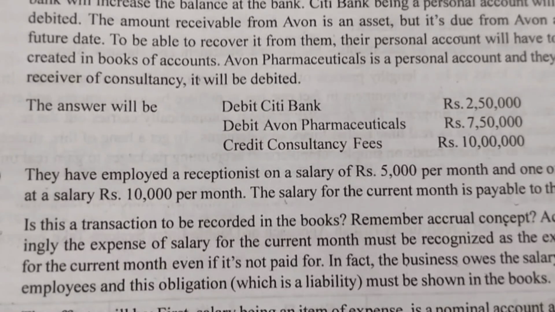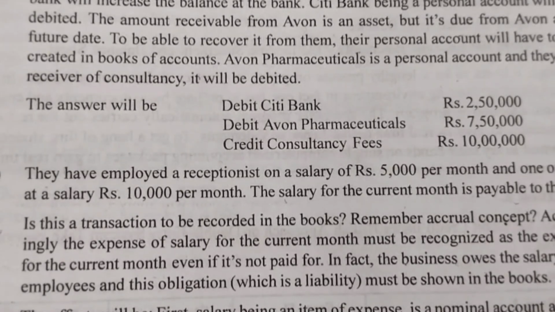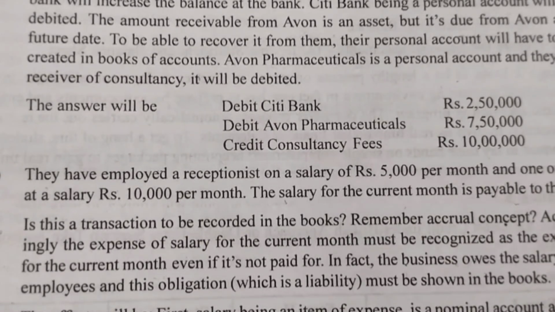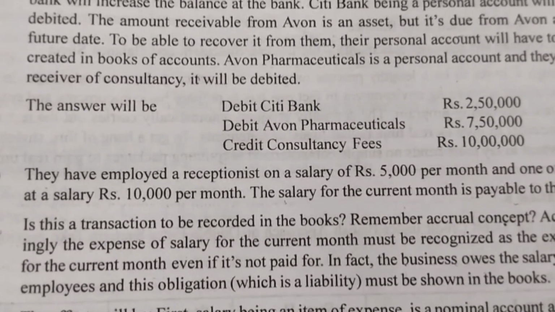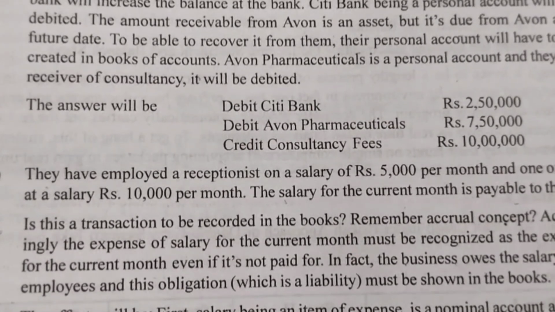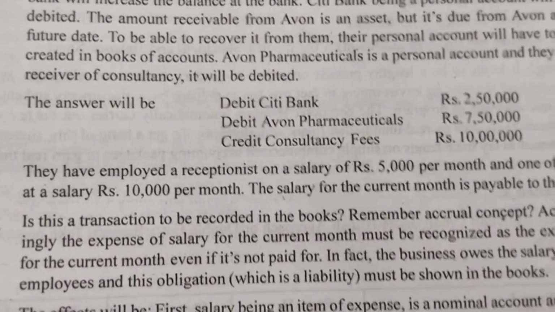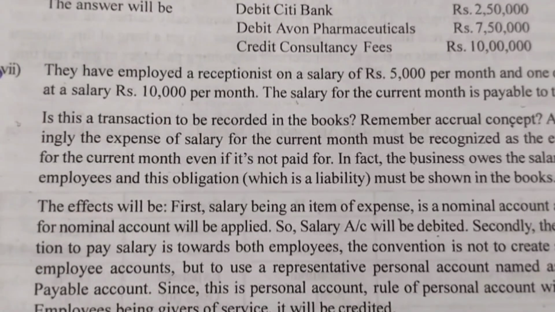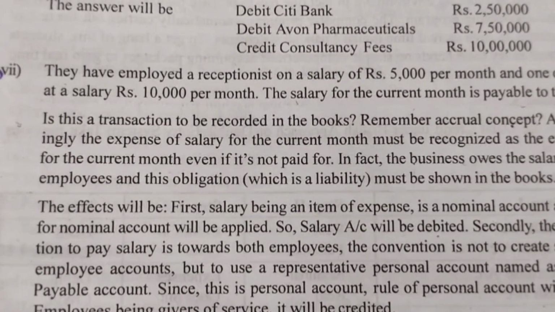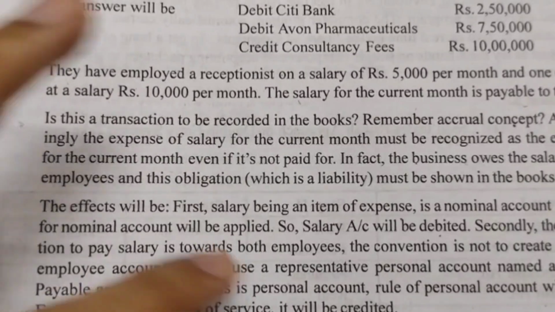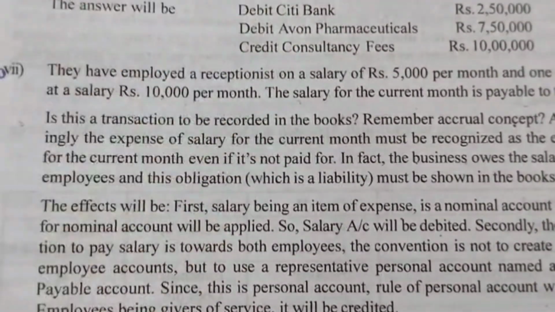Secondly, the obligation to pay salaries towards both employees. The convention is not to create separate employee accounts, but to use a representative personal account named the salary payable account. Since this is a personal account, the rule of personal account will apply. Employees being givers of service, it will be credited. Okay, so this is how it is done as per the golden approach.